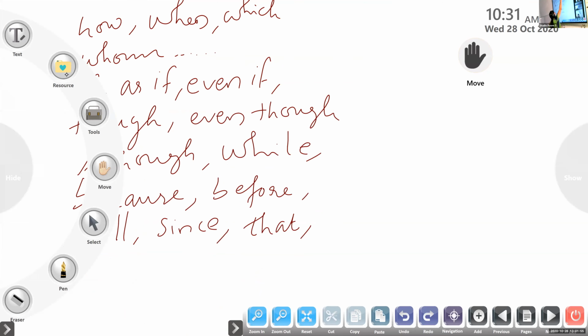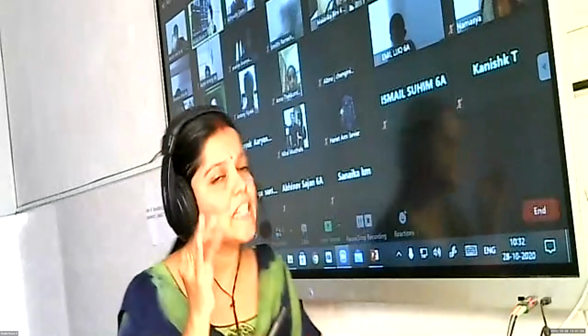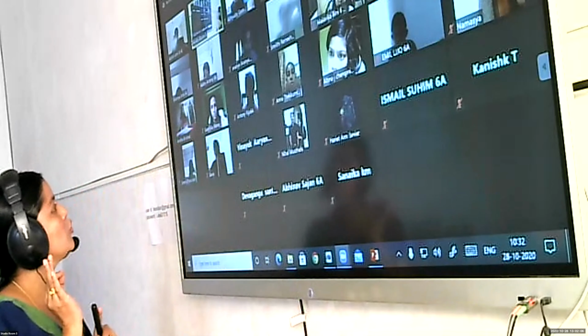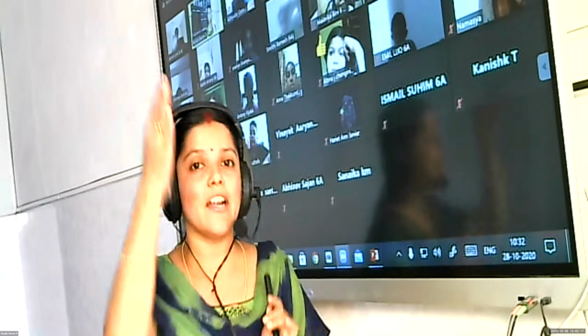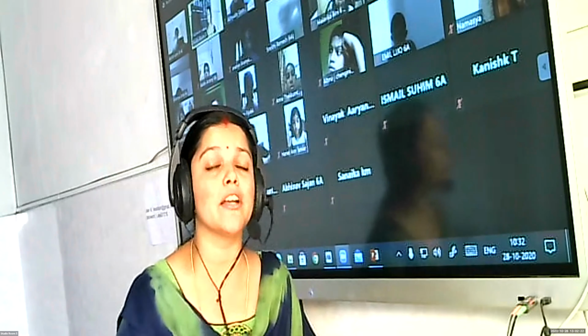So the homework for you today is to collect the list of subordinating conjunctions and also the list of coordinating conjunctions. Am I clear? You should learn them. It can be an activity. Take a ruled paper, give a heading, conjunctions, and divide your page into two columns. In one column find the maximum number of subordinating conjunctions, and fill the other column with coordinating conjunctions.